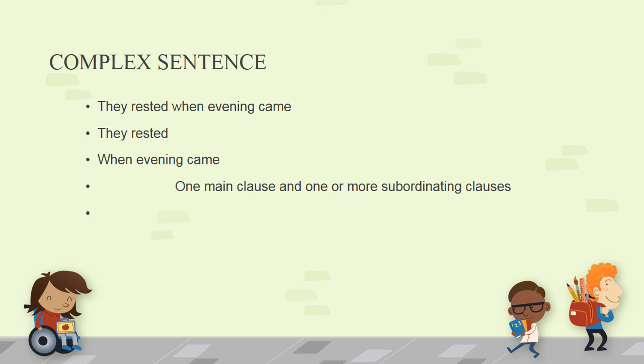So when evening came cannot stand on its own, it is dependent, and therefore in a complex sentence you have one main clause and one or more subordinating clauses. Well, now they rested is the main clause and when evening came is the subordinating clause. Kindly note the difference between a compound and complex sentence. In a compound sentence, you have two or more main clauses, and in a complex sentence, you have one main clause and one or more subordinating clauses.